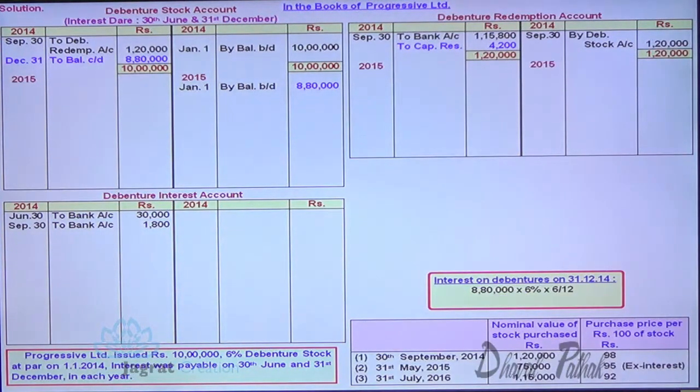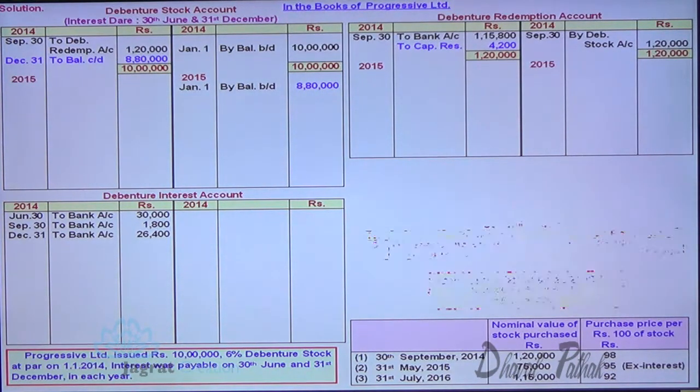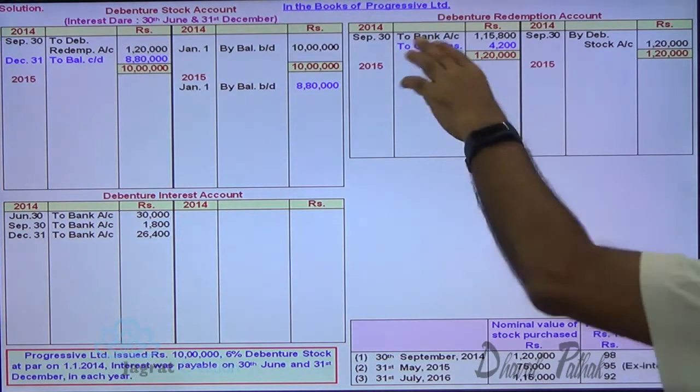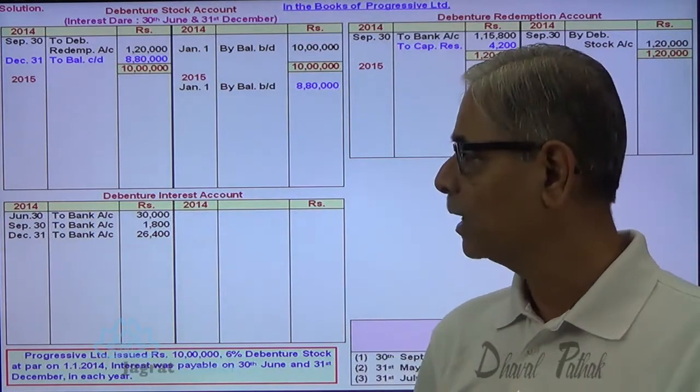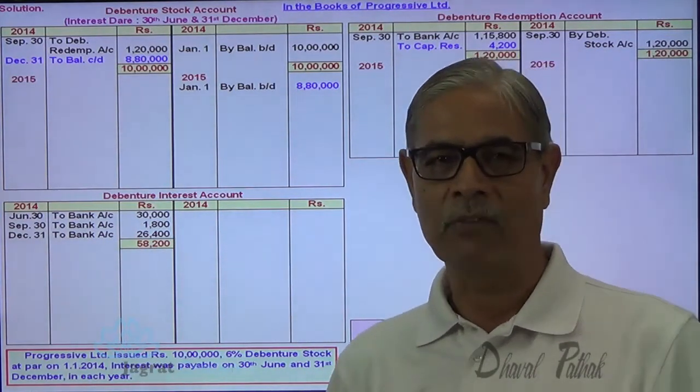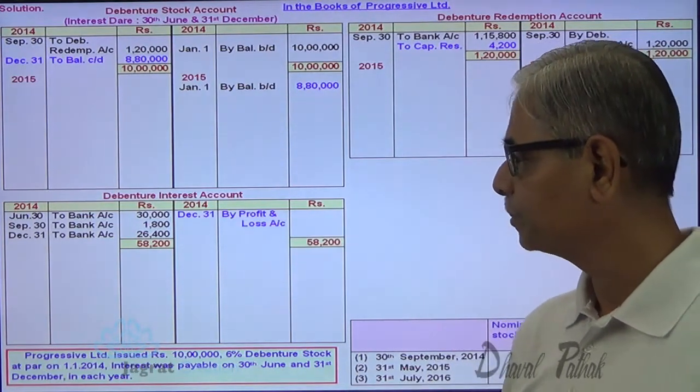So 8,80,000 into 6% into 6 by 12. Debenture interest account debit to bank account credit. So this is how these two accounts are closed. Now I am required to close the debenture interest account. The debenture interest total will be transferred to profit and loss account. So profit and loss account debit to debenture interest account credit.